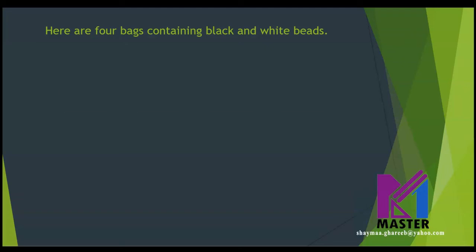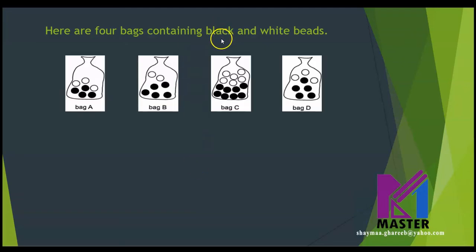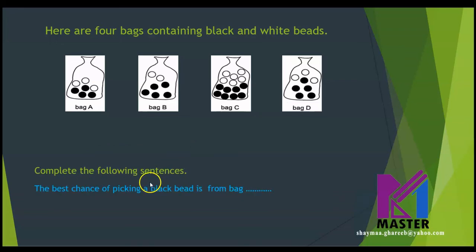Here are 4 bags containing black and white beads. As you can see, bag A, B, C, and D. Complete the following sentences. The best chance of picking a black bead is from which bag? What do you think?